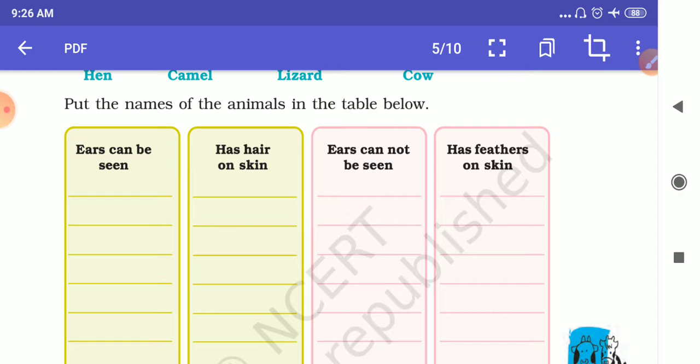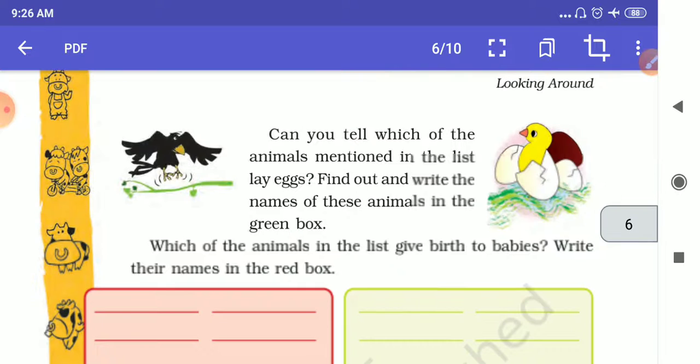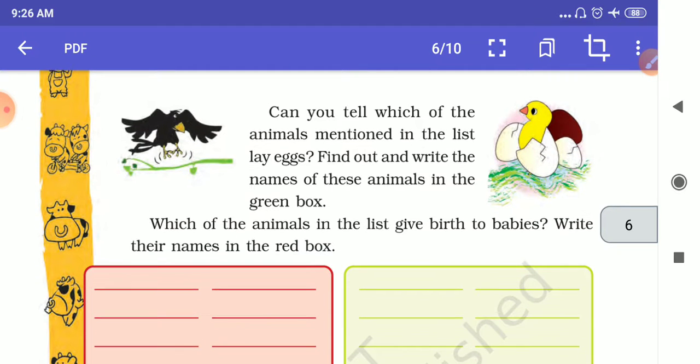Students, in the third part, you will find that all these animals that are present around you, whether it is a cow, a dog, a crow, a sparrow, a pigeon, a fish, a frog, all these animals have babies.